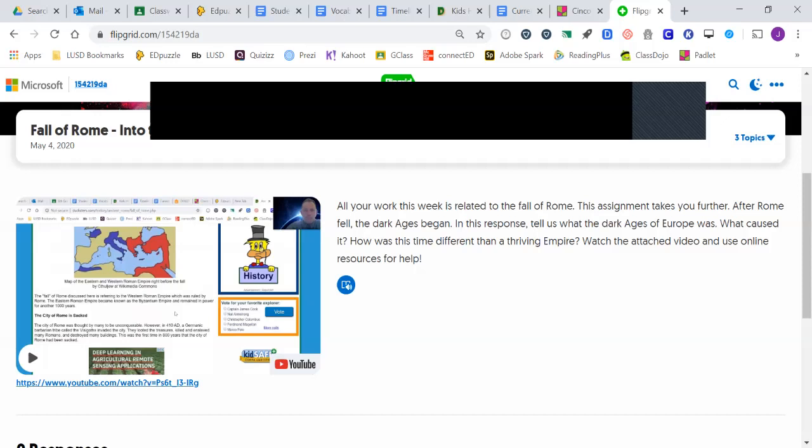So for this, you'll do a response. It should be probably 30 seconds, and you are going to explain what the Dark Ages of Europe were. Once Rome fell, the Dark Ages began. And I'll give you a little hint. It has to do with all the government growth and economic growth and law and order that was created by Rome. Once they were wiped out, all that kind of went away and barbarians took over. So your response will be about that.